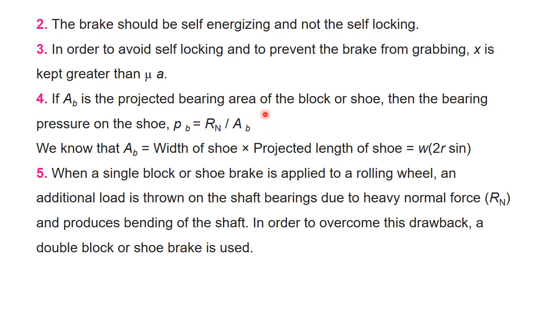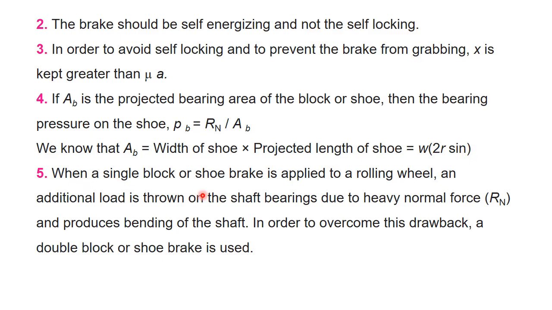AB is the projected area. Projected area AB is equal to the width of the shoe times the projected length of the shoe. Projected length of the shoe is equal to 2R sin theta, so AB is W multiplied by 2R sin theta.